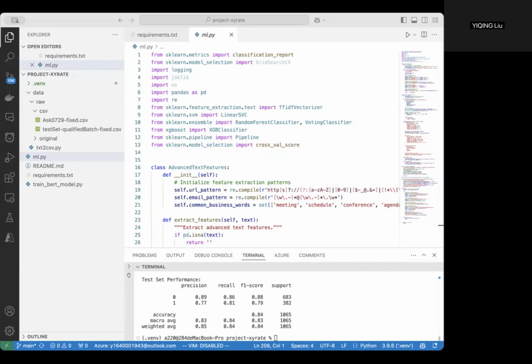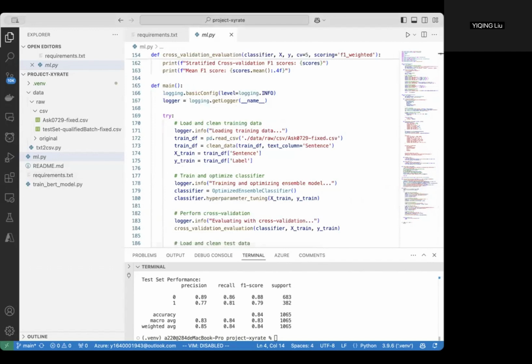In this project, our goal is to build a robust system to classify email intents into two categories. The first is the proposal, which is a sentence that suggests actions or events. The second is the request, which are sentences that ask for actions, information, or commitments.